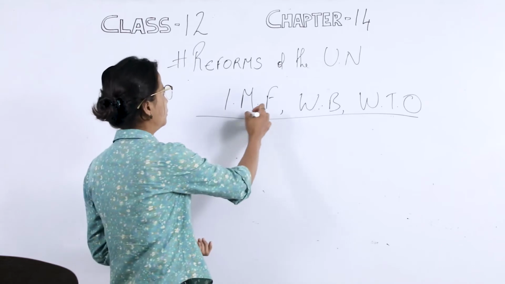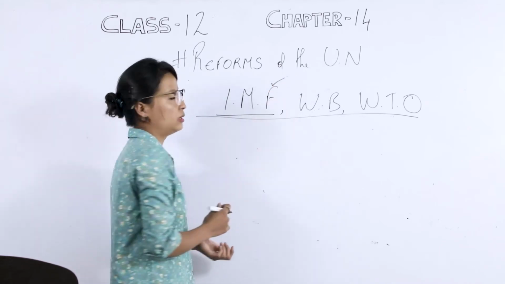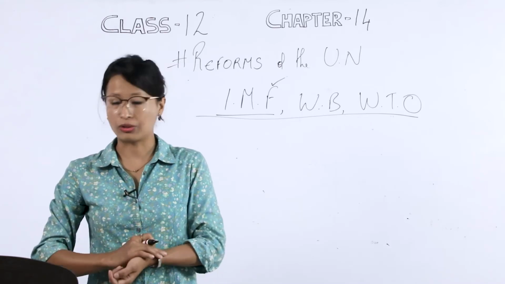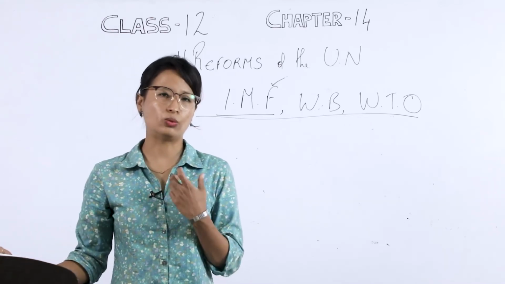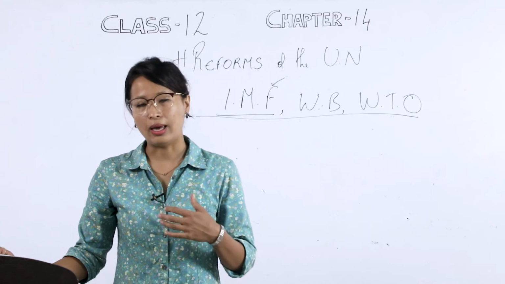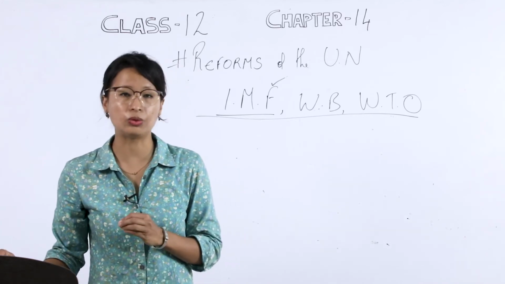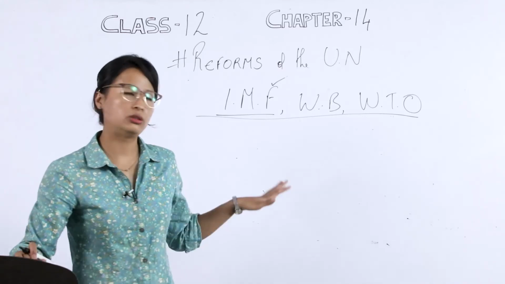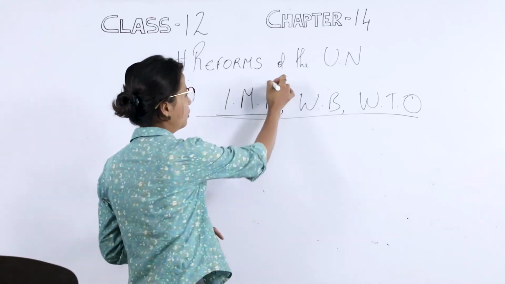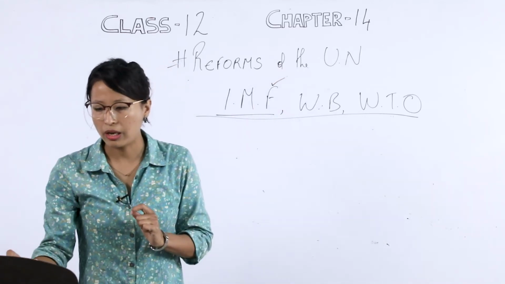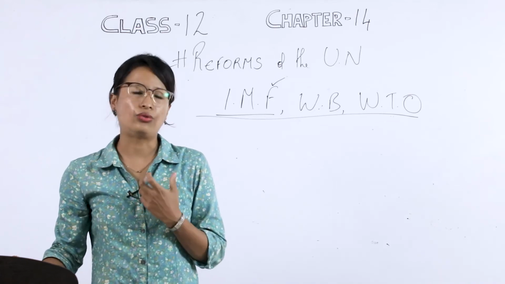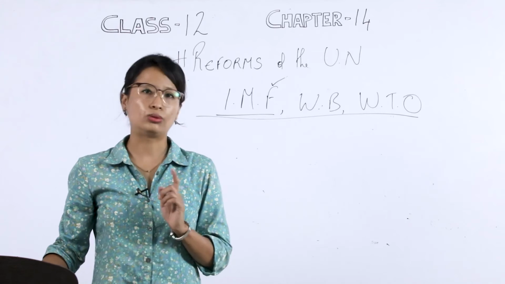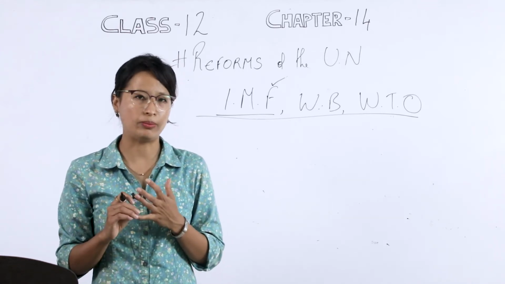Now, when we talk about the IMF, the International Monetary Fund, this international organization supervises the world financial system, and they promote monetary cooperation throughout the world. So what is the objective of the IMF? It is to give funds to countries so as to pay off their balance of payments.